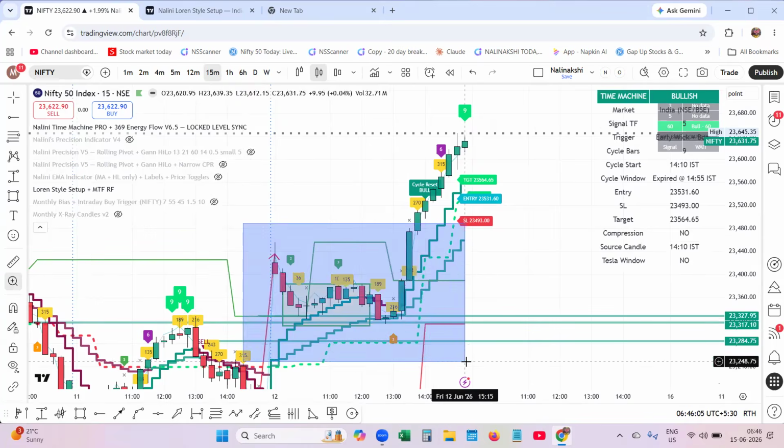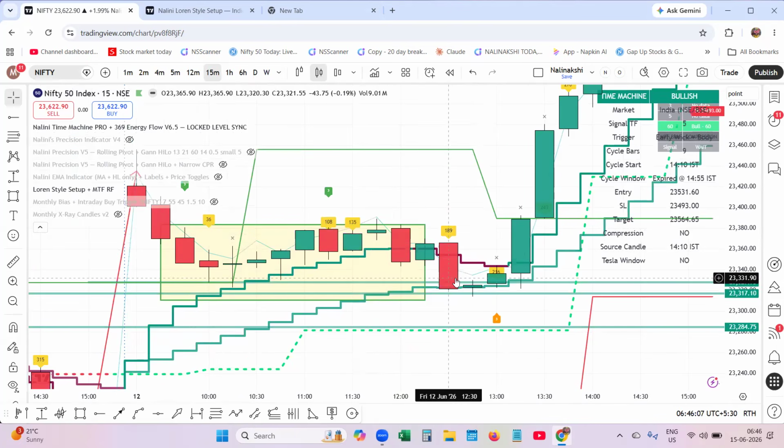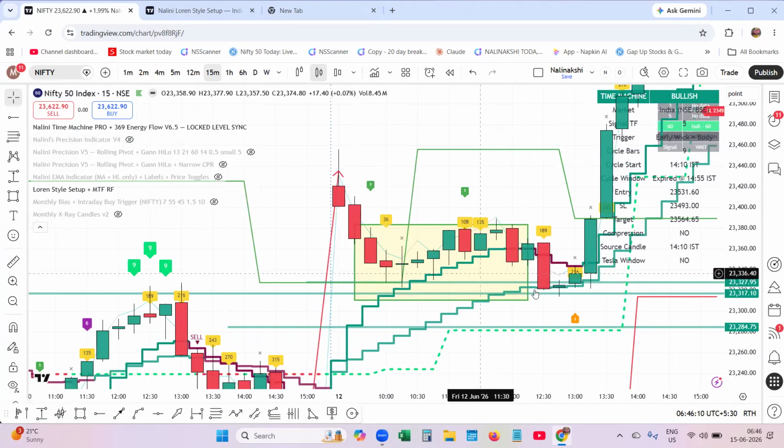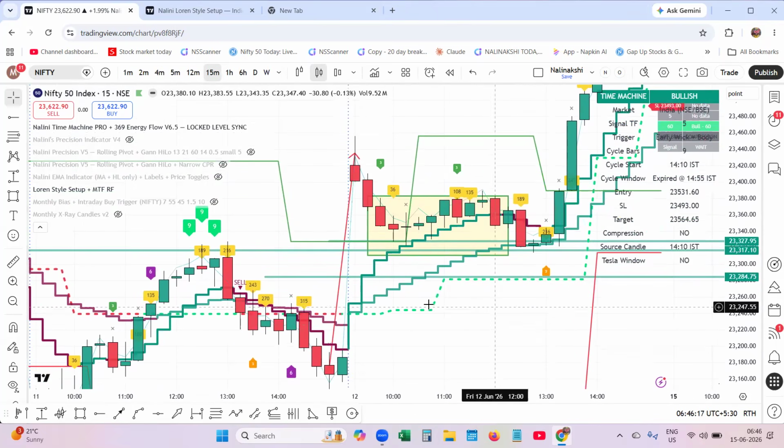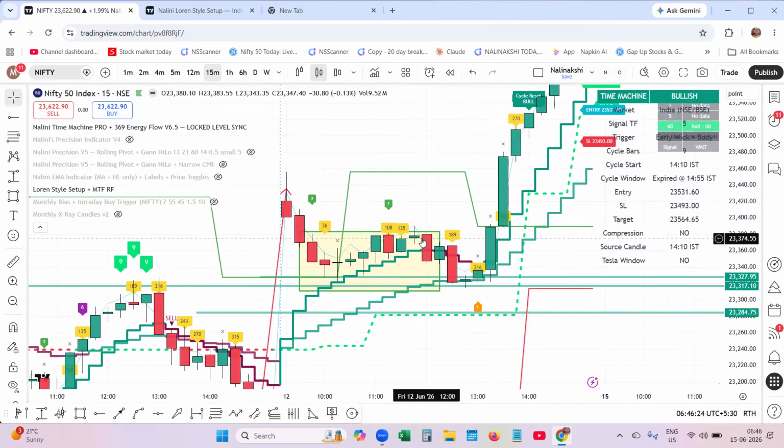Actually, every day, this is my observation, during the noon layers, that is the London session open, the market manipulates and it will be in the traders' memory. Here, same thing. You can see the market manipulated and came down. The people will have this memory and they will press the button for selling. They will get trapped.